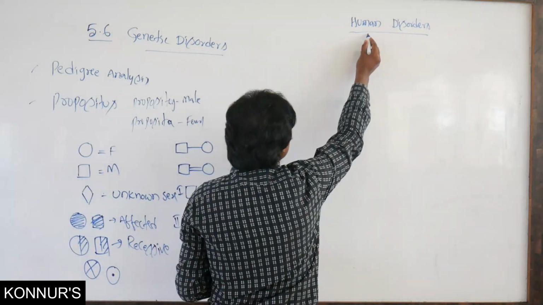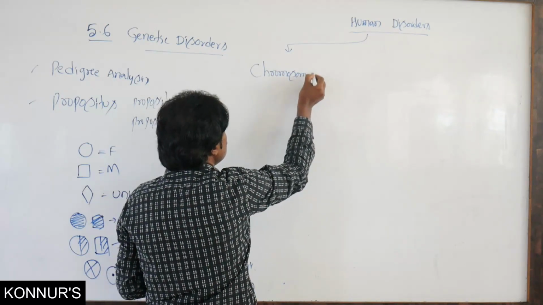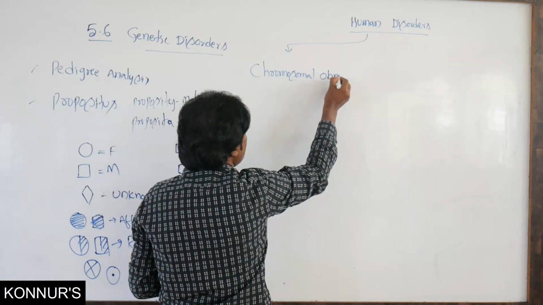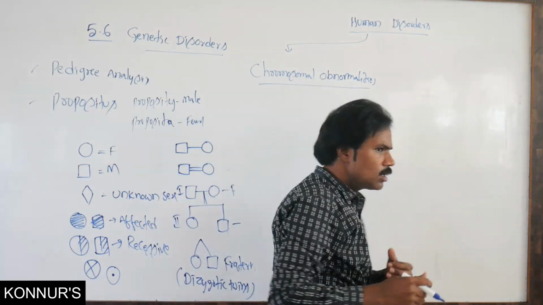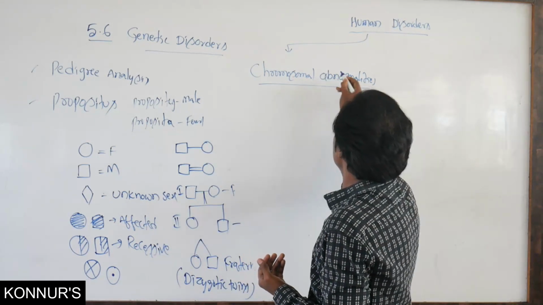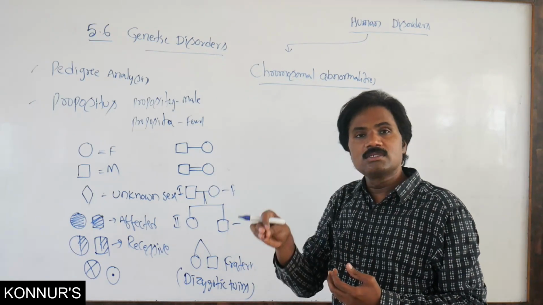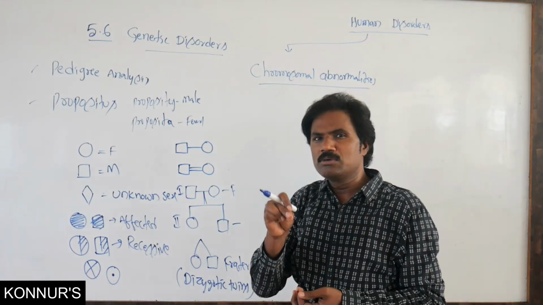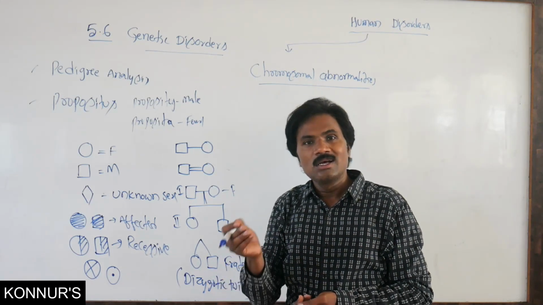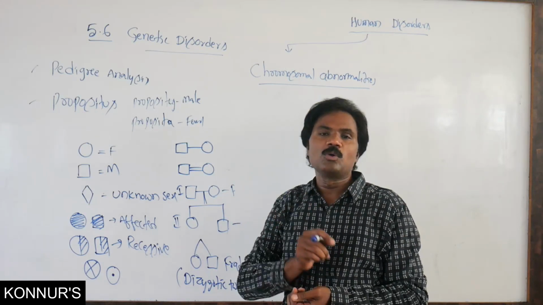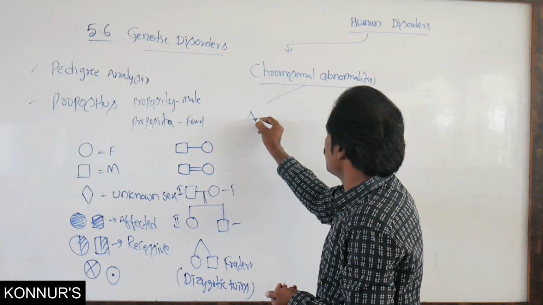Here, in the first one, the chromosomal abnormalities are diagnosed through the amniocentesis technique. In this, either autosomal abnormalities or sex-linked chromosomal abnormalities are present. In this one, what are the autosomal abnormalities?